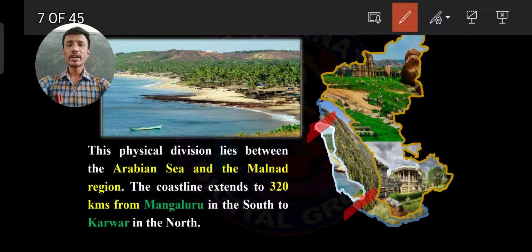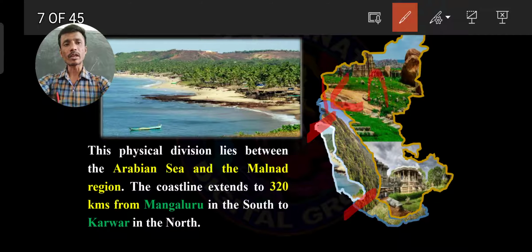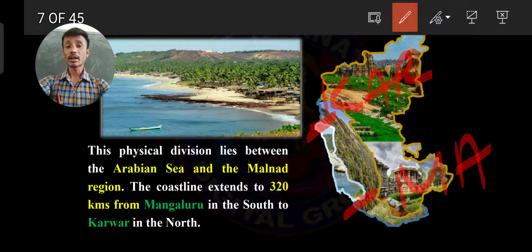Karnataka's coastline extends 320 kilometers from Mangalore in the south to Karwar in the north.